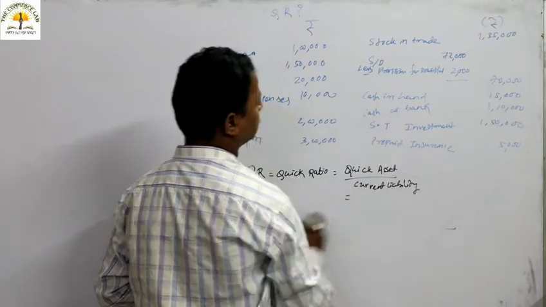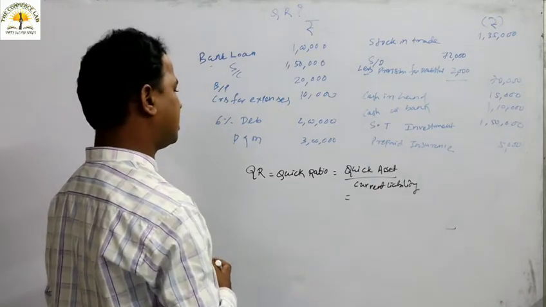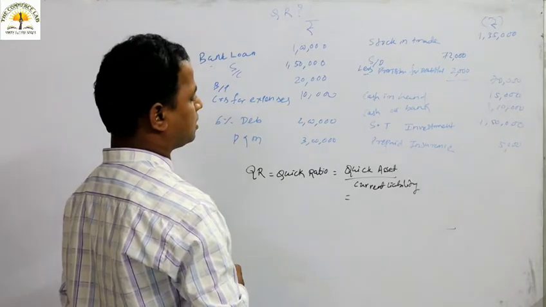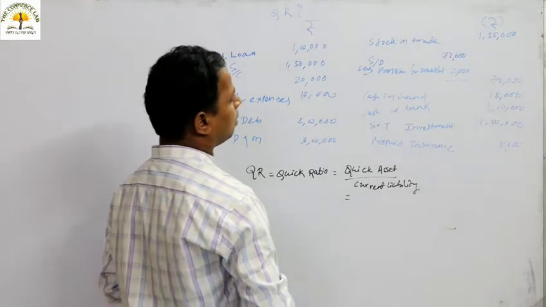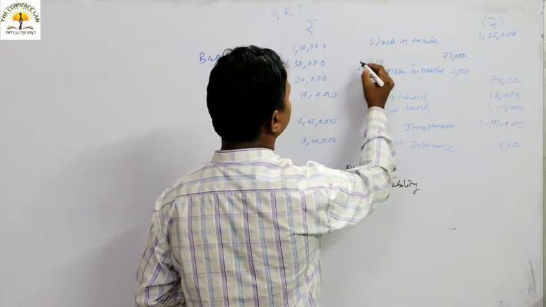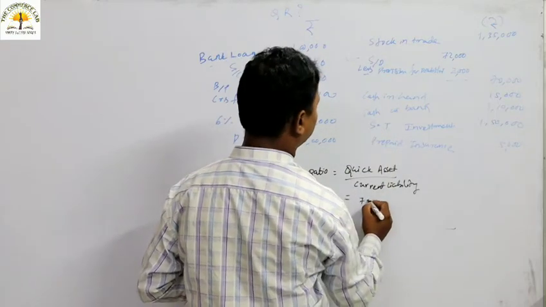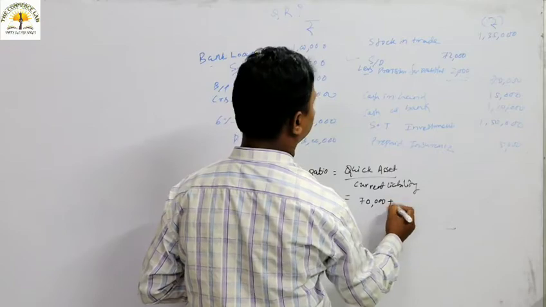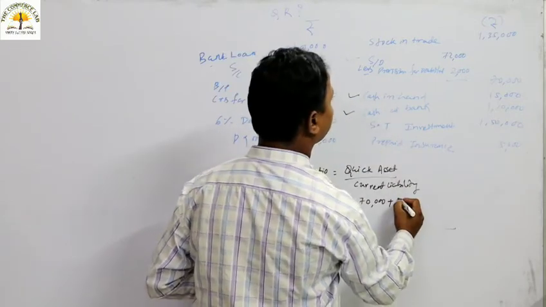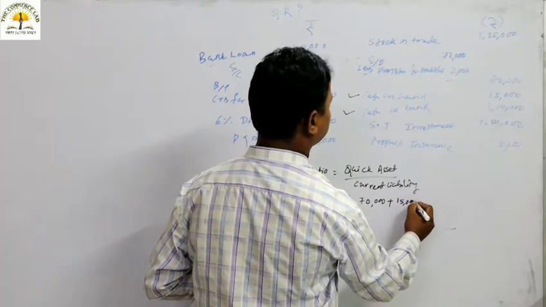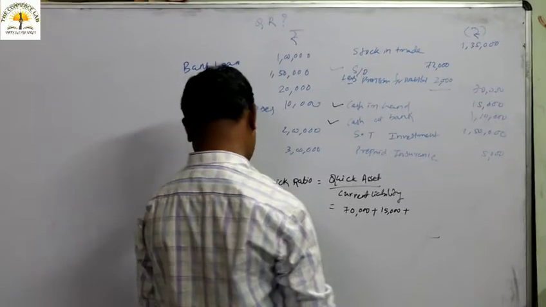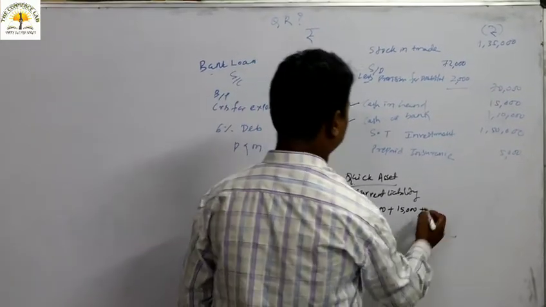So quick assets, just check what are the quick assets in the question. Quick asset means liquid asset. So sundry debtors will come, that is 70,000. Thereafter cash in hand, cash at bank, that will come under quick asset, 15,000, then 1 lakh 10,000.